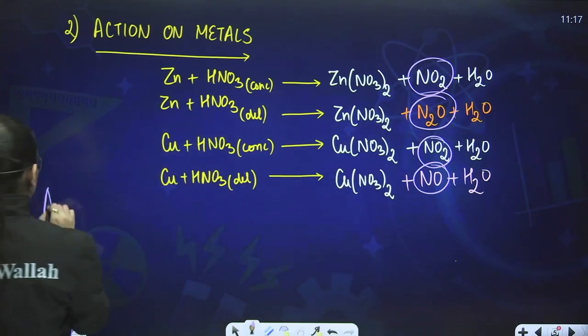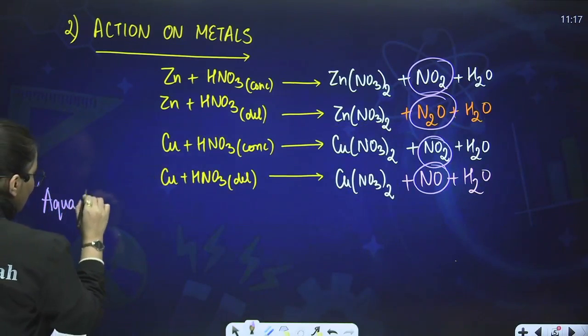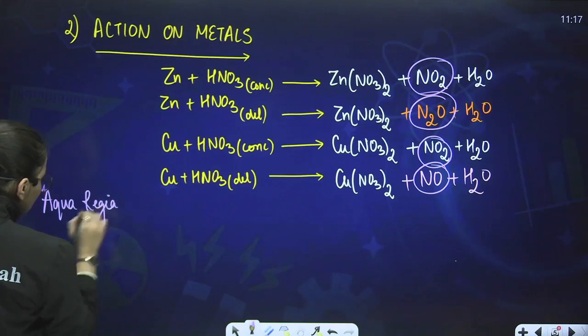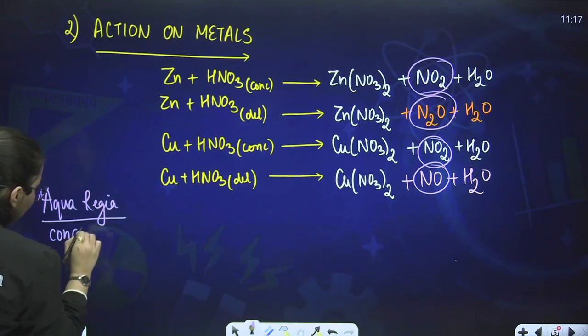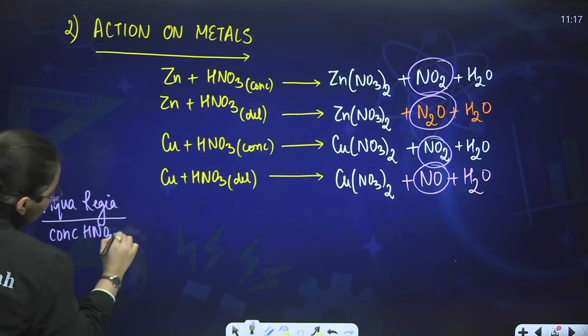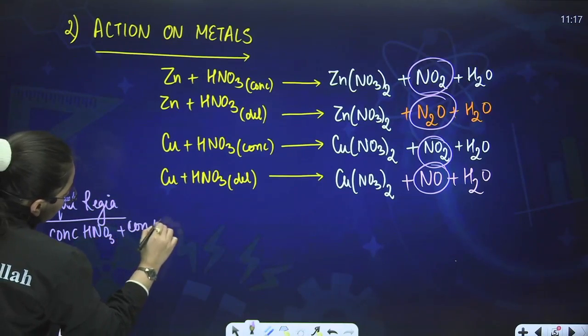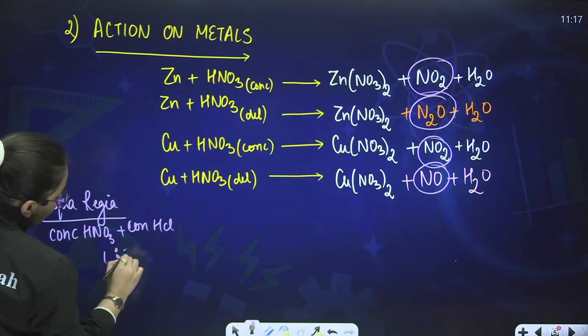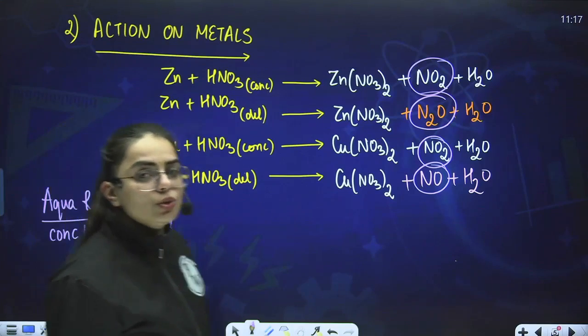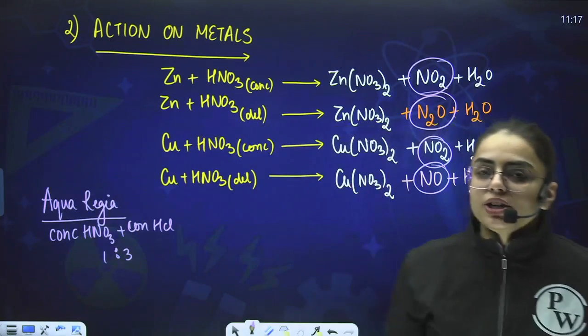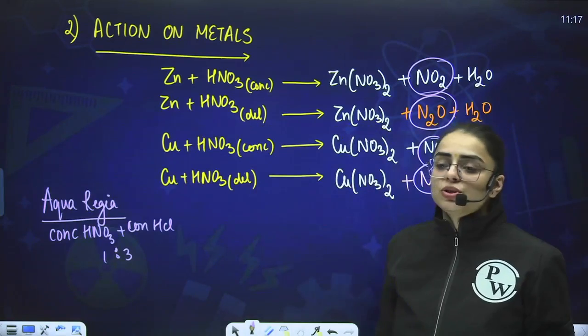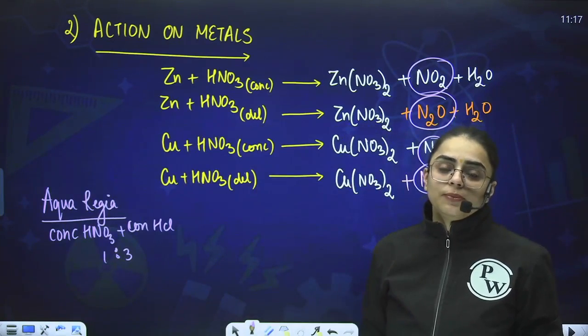You can write it over here for your knowledge sake. What is aqua regia? It is concentrated HNO3 plus concentrated HCl taken in a 1:3 ratio. Is it clear to you? Okay, shall we proceed further, students? I hope so. This chemical property is clear to everyone, right?